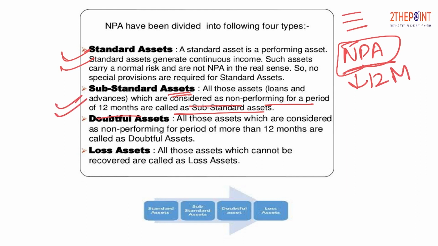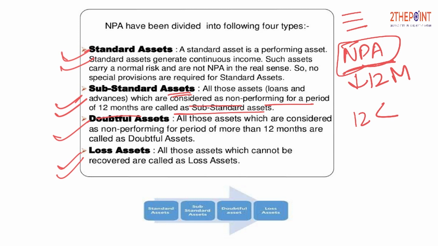If the account which has already turned into NPA remains NPA for more than 12 months, it is categorized as a doubtful asset. And even after that, if the payment is not recovered and the bank thinks that it will not be recovered in the near future, or it has taken all the measures to recover it and still the person is not ready to repay the amount, then it is considered a loss asset and it is removed from the balance sheet of the bank.